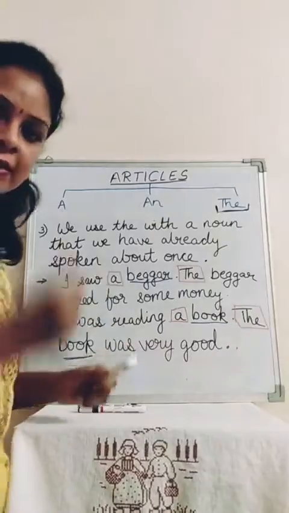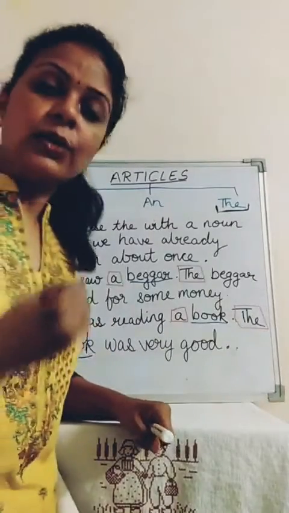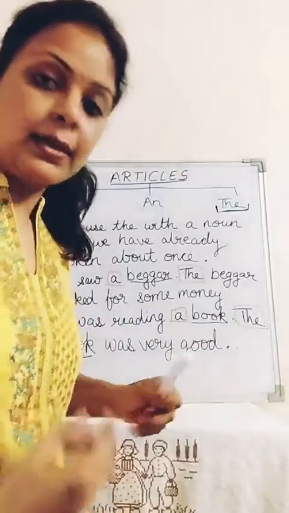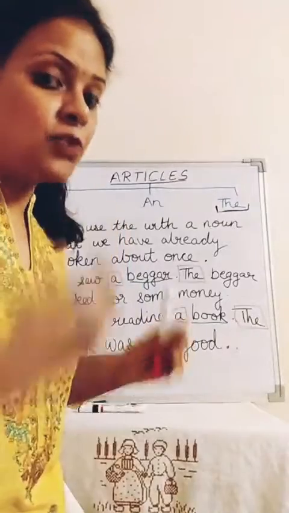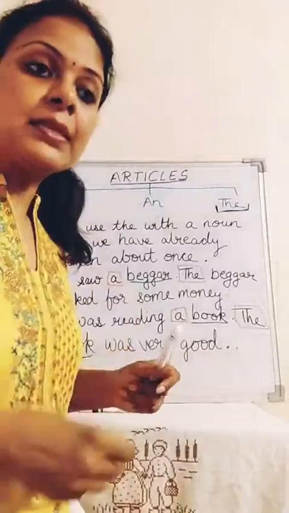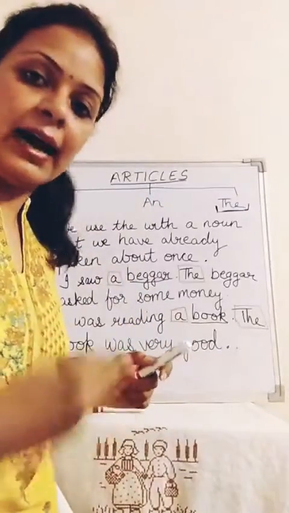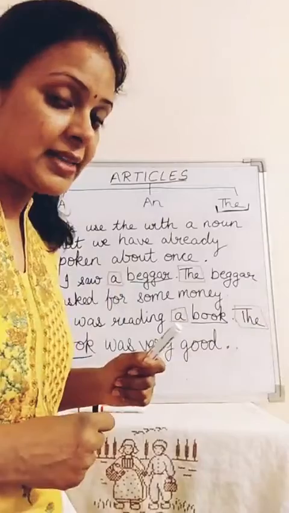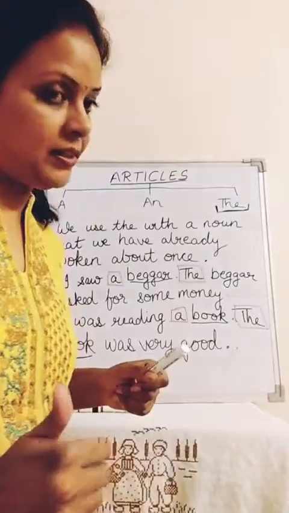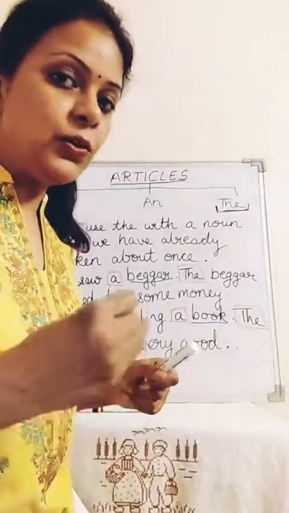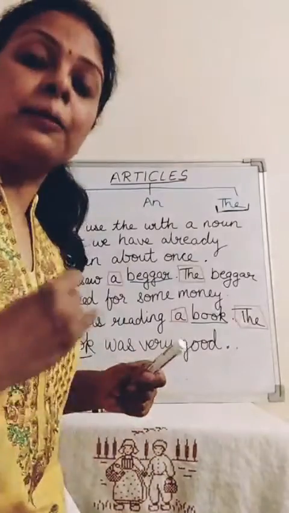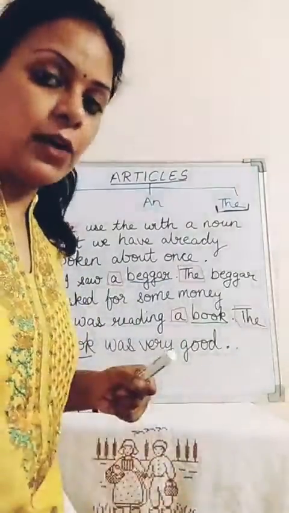You have cleared the concept of consonants and vowels. All A, E, I, O, U are vowels, and all the letters which are not vowels are consonants. Okay, so now, when do we use a and an? A and an are articles always used with a singular noun. A is used with words that begin with a consonant sound.